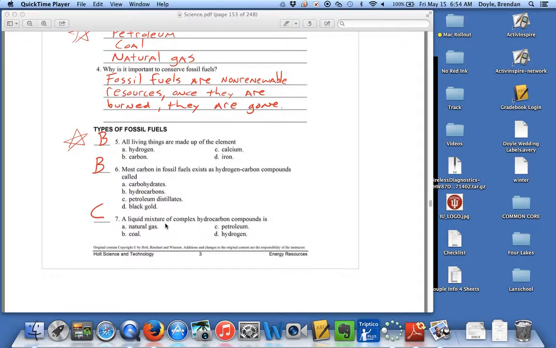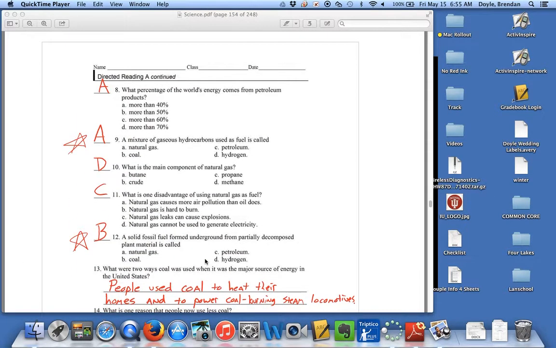5 is B, carbon. All living things are made up of the element carbon. 6, most carbon in fossil fuels exists as hydrogen-carbon compounds called hydrocarbons. 7, a liquid mixture of complex hydrocarbon compounds is petroleum. 8, what percentage of the world's energy comes from petroleum products? More than 40%. It's a lot.